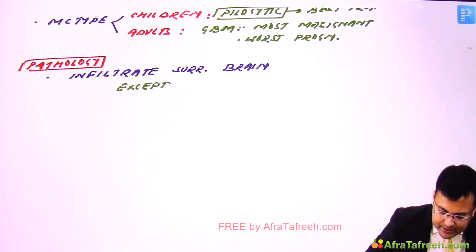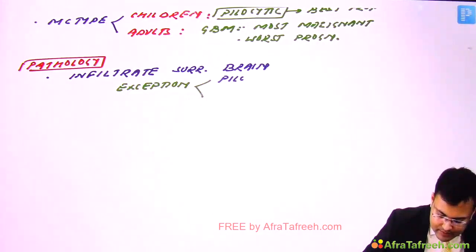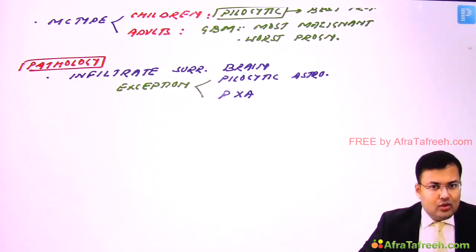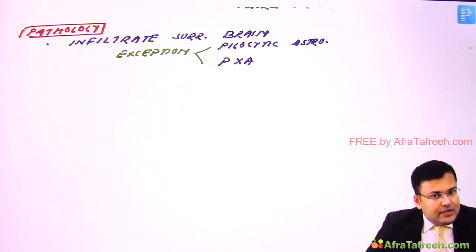There are two exceptions. First is pilocytic astrocytoma. Okay. And the second is pleomorphic xanthoastrocytoma. PXA, pleomorphic xanthoastrocytoma. After that, see what are the special features of high grade astrocytomas.